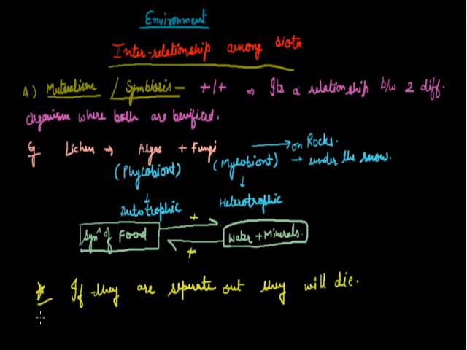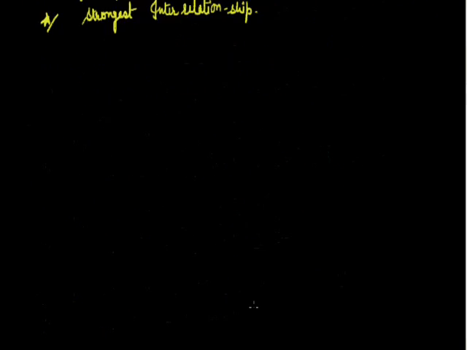By this point, you can get this conclusion. This is the strongest interrelationship. Now let me take the next point, the second kind of interrelation. The second kind of interrelationship is called commensalism.